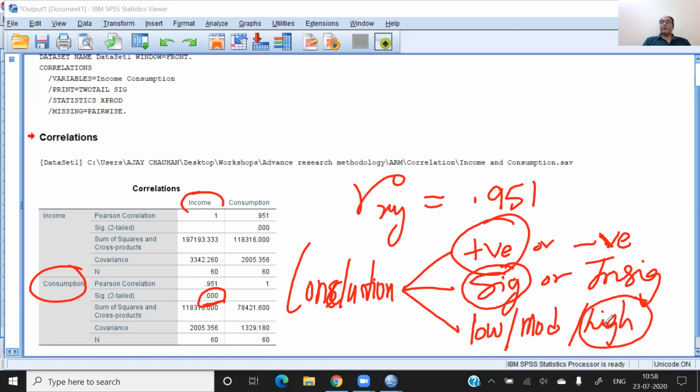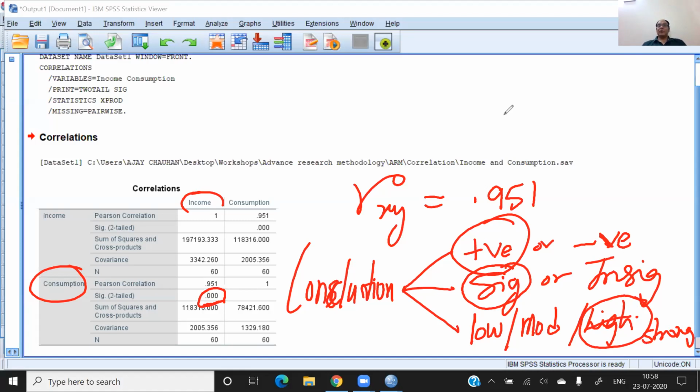So my conclusion is that there exists a high positive significant correlation, or you can also write strong. There exists a strong positive significant correlation between income and consumption.